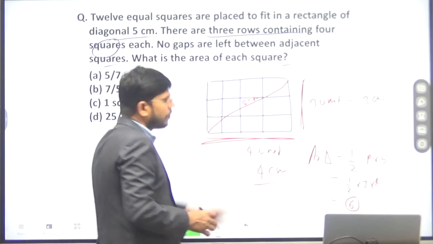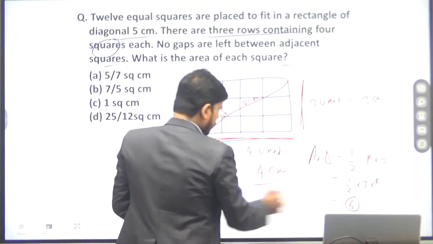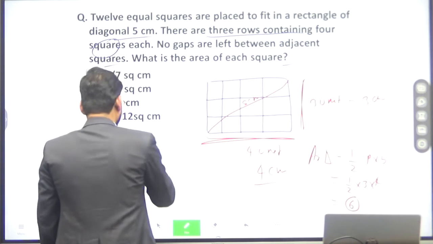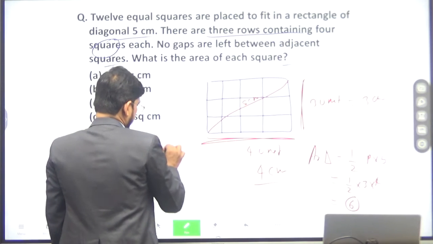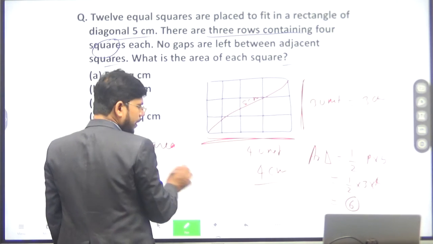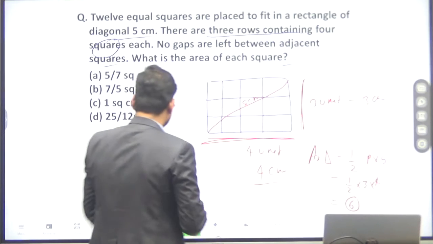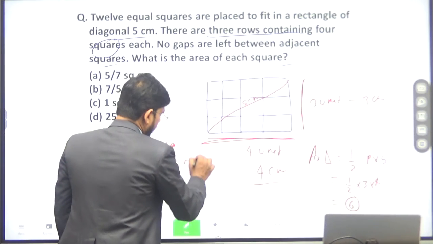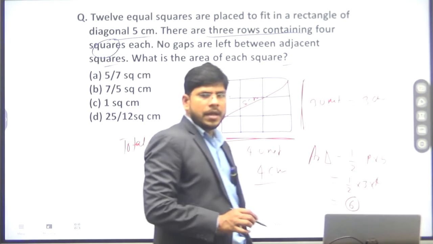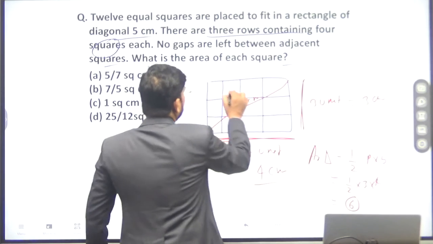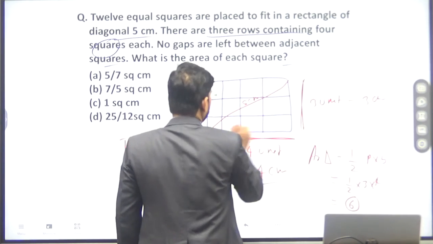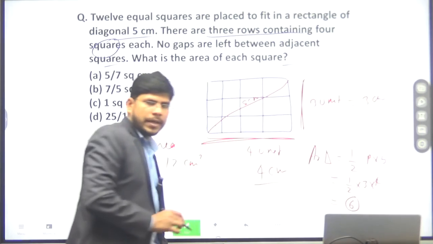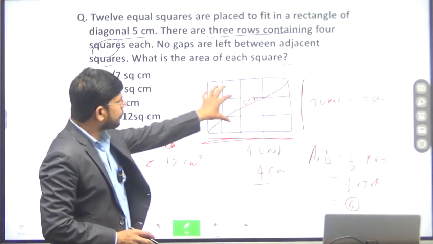Now the total area of the rectangle shall be 6 plus 6, which is 12 centimeter square. Now there are 12 squares, 1, 2, 3, 4, 5, 6, 7, 8, 9, 10, 11, 12, all of the same size.